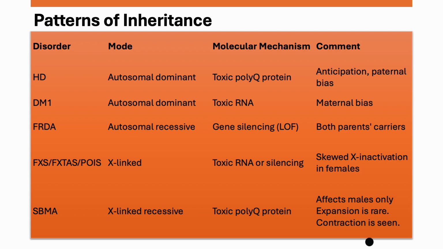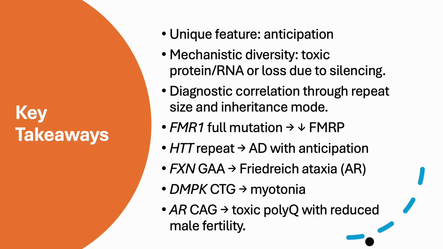What is unique about SBMA is that expansion is extremely rare. Contraction can happen, and if a person carries an expanded or abnormal repeat size, that is 38 or above, anything at the lower end, there is a good chance that within successive generations, they might undergo contraction, and in a couple of generations, in this family, the repeat might revert back to normal.